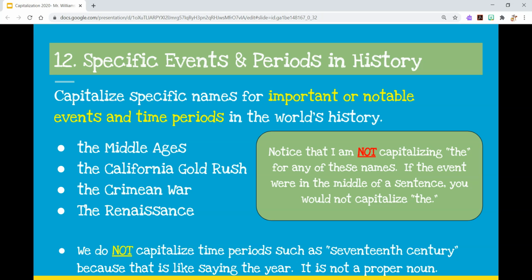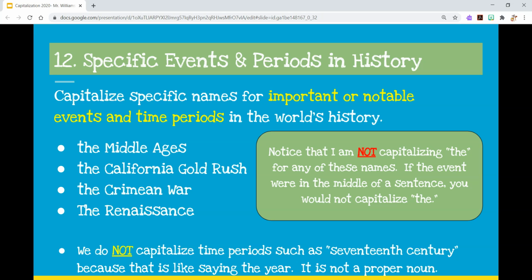Don't capitalize the word "the" when talking about a specific event unless the word "the" is the first word in the sentence. And also be aware of this, that when we're talking about notable and important events, things like 8th century, 17th century, a year like 1984, they're all going to be lowercase because those aren't really specific names for anything. That's just how we keep track of time in our world. So keep that in mind. Don't capitalize 17th century or 18th century, any of those things. They're not proper nouns. They're just how we keep time. So just be aware of that.